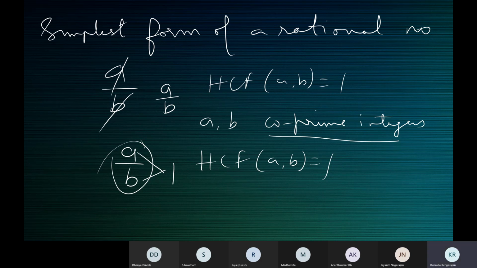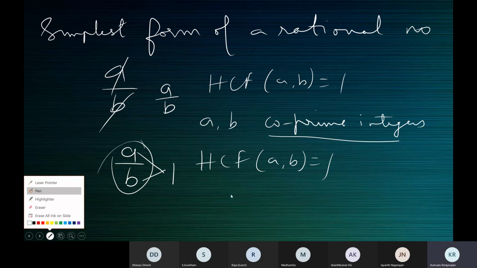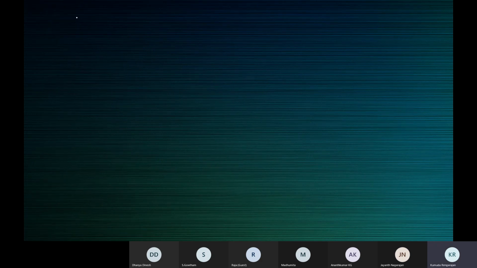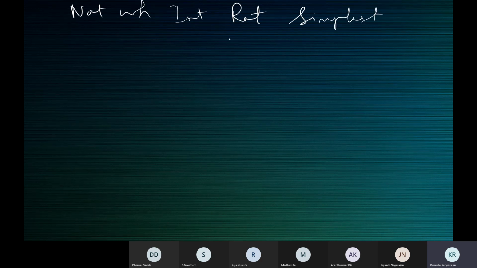If the HCF of a and b is 1, you cannot cancel it any further. So this is about the simplest form of a rational number. We saw natural numbers, whole numbers, integers, rational numbers, the simplest form of a rational number, and we understood the meaning of co-prime numbers.